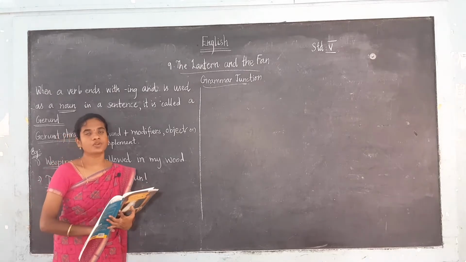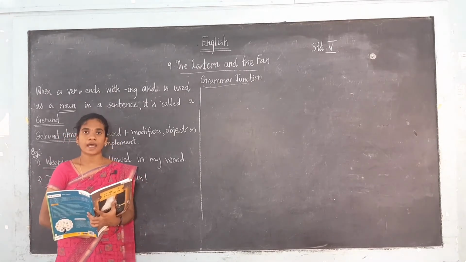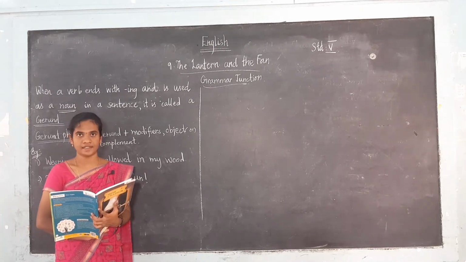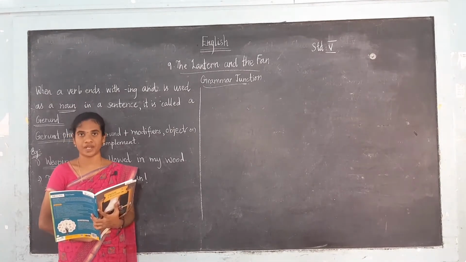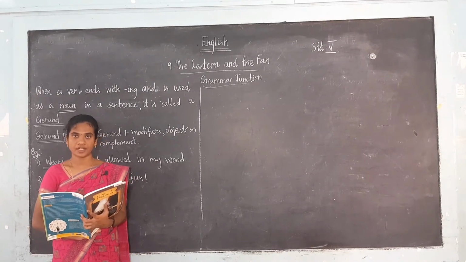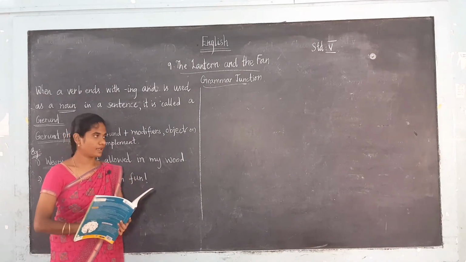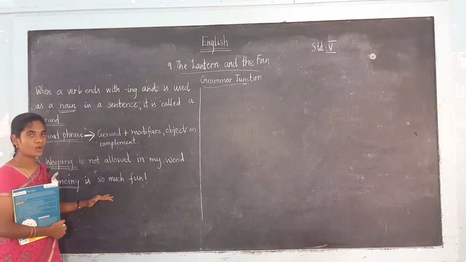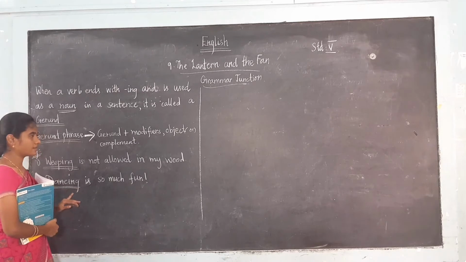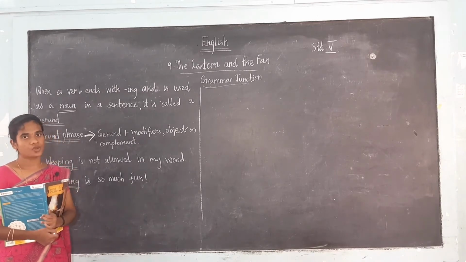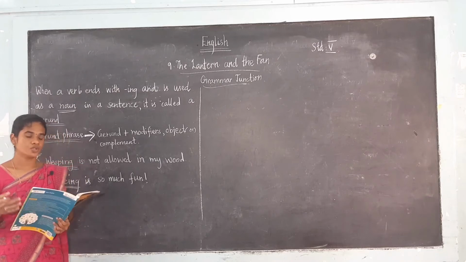And the homework for today is you have to write 10 sentences which contain the gerund. Like "Dancing is so much fun." In this sentence, what is the gerund here? Dancing. Like that you have to write the 10 sentences on your own. So this is the homework for you. I hope you understand.